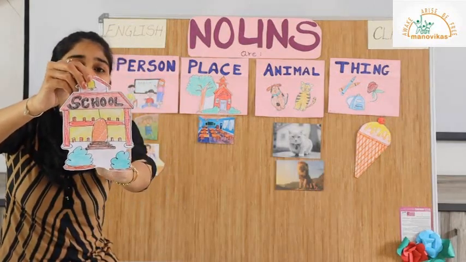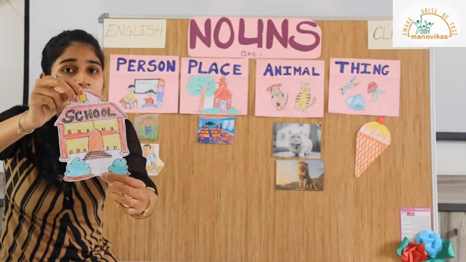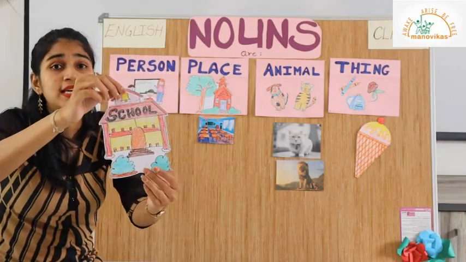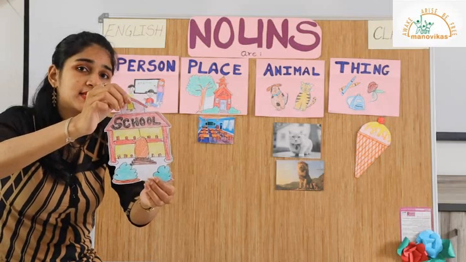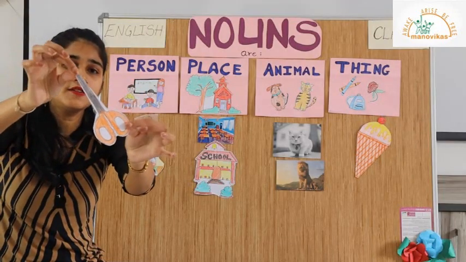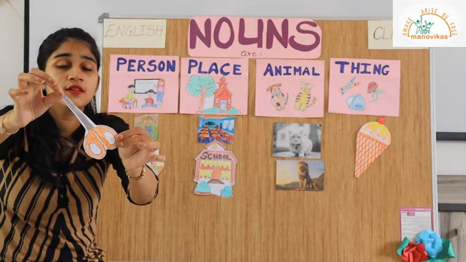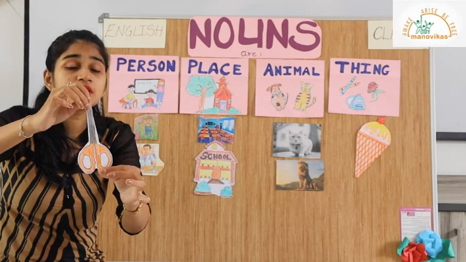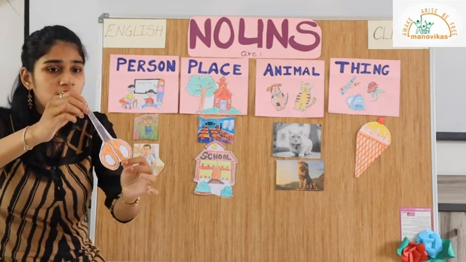Take a look here. What do you see? You can see a school. I'm sure you are missing your school right now. So school is a place. And we will stick this noun in the place column. What do we see here? Yes, we can see a chair. A chair is a thing. The naming word or noun used is chair. And we will stick it under the thing column.